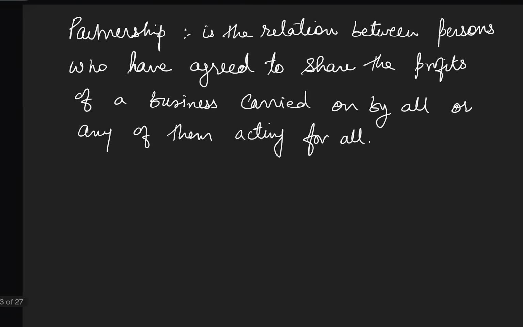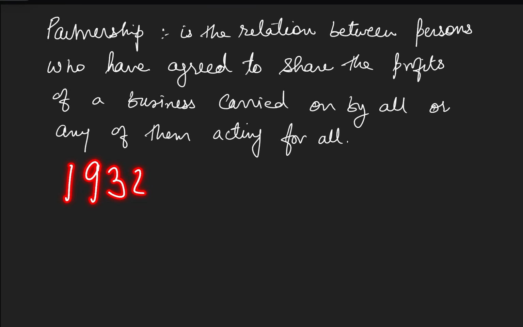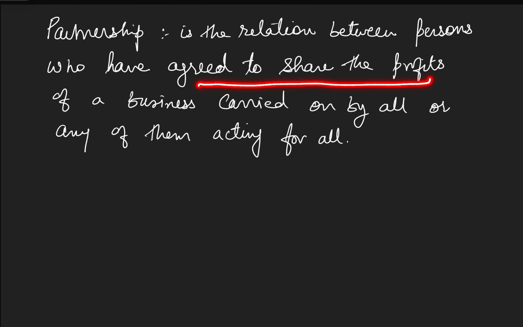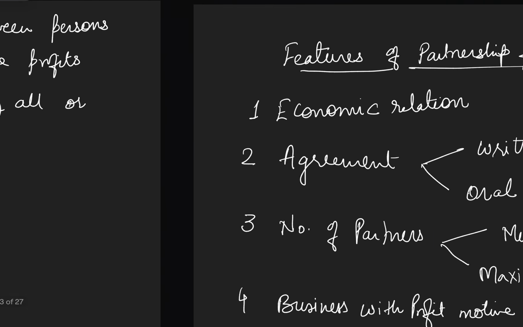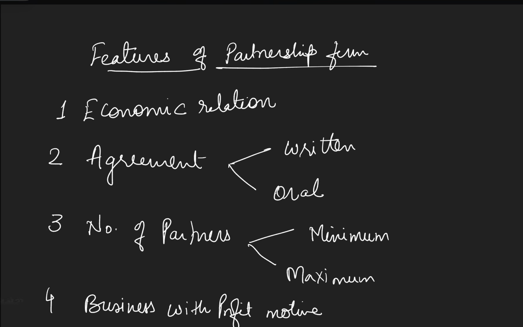Let's understand. As per the Partnership Act 1932, the partnership is defined as the relation between persons who have agreed to share the profits of a business carried on by all or any one of them acting for all. The features of this partnership firm, let's say, the first, economic relation. Economic relation says that there exists a profit and loss sharing ratio between the partners. Whenever there is a profit or the firm incurs losses, they have to share the profit or loss in a particular ratio.